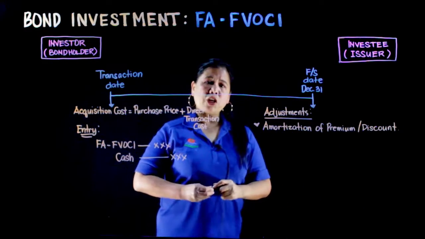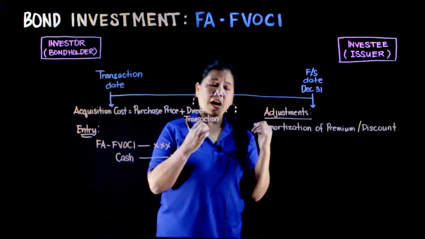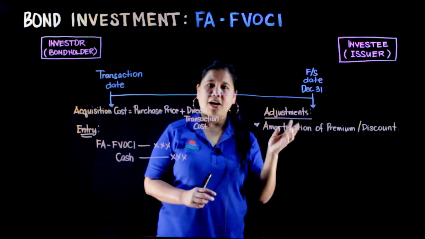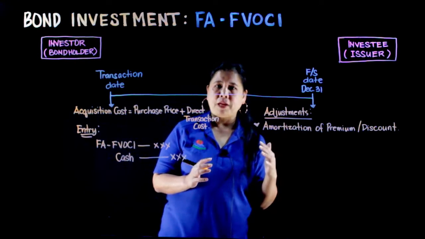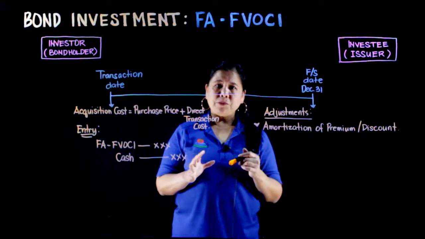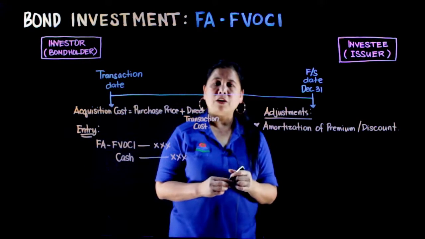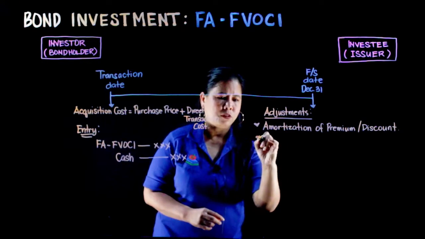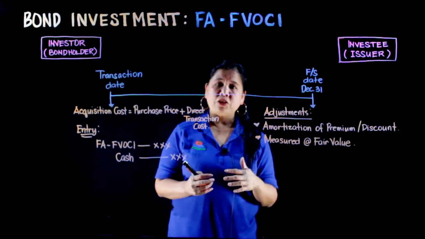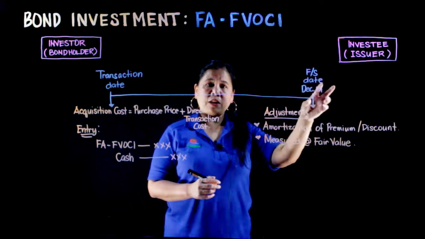Alright, so the first adjustment na gagawin natin on the financial statement date is i-amortize muna natin kung meron man tayong premium or meron tayong discount. So yan ang una nating adjustment. And the second adjustment na gagawin natin is i-adjust natin ang carrying amount to the fair value amount. So we are going to measure our investment at fair value on the financial statement date.